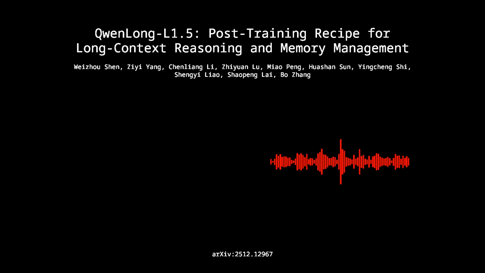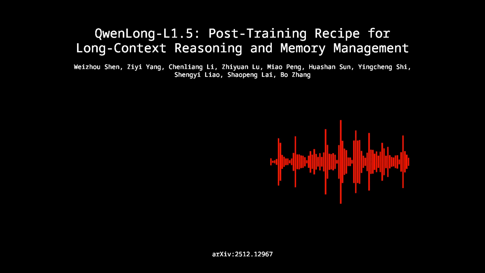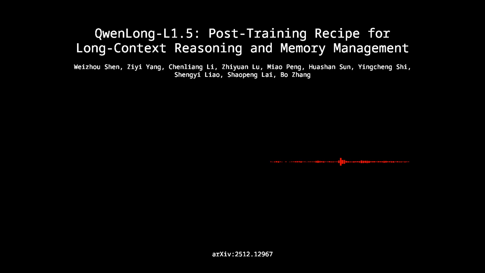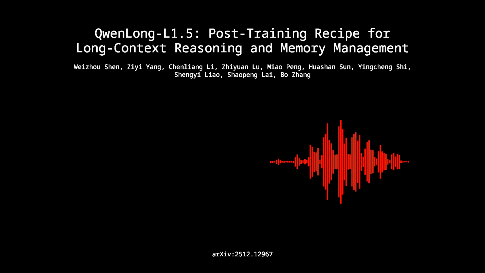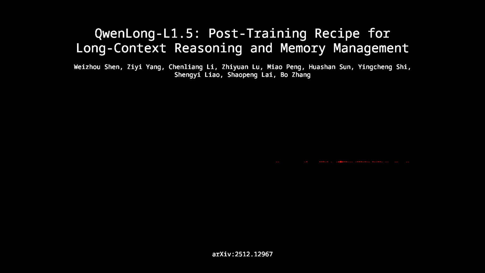And the results really back it up. Their main model, the 30B version, hit an average score of 71.82. The paper puts it in the same league as models like GPT-5 and Gemini-2.5-Pro, and maybe most importantly, it beat its own baseline by almost 10 full points. So, okay, let's unpack this, starting with the data.